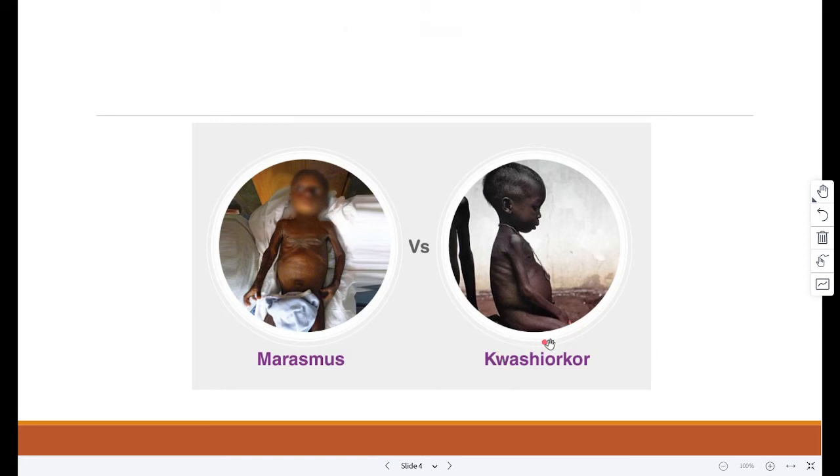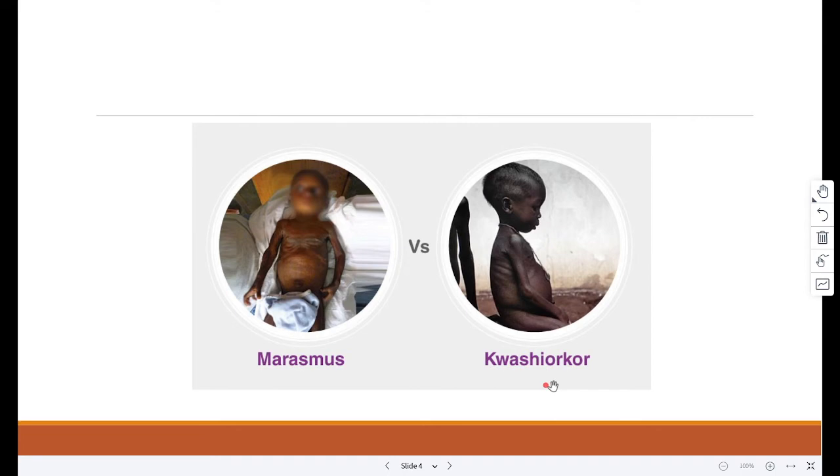Protein energy malnutritions. Now, these are the two types of protein energy malnutritions. First, we're going to discuss kwashiorkor. So, kwashiorkor is caused by a lack of protein in the diet, most common in children under 2 years old. It is often caused by poverty as high protein foods tend to be more expensive.